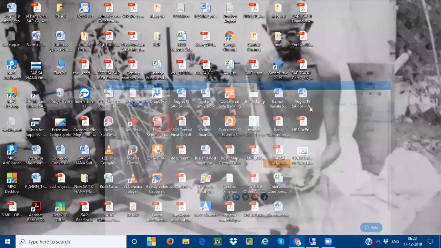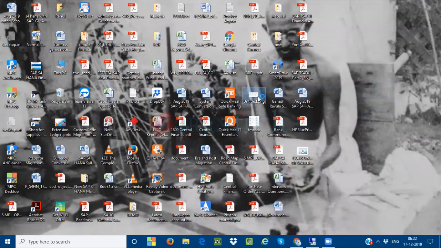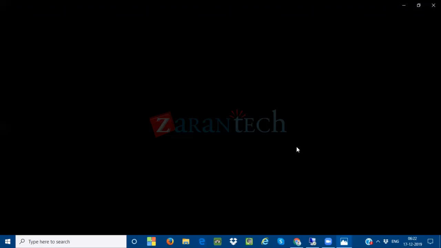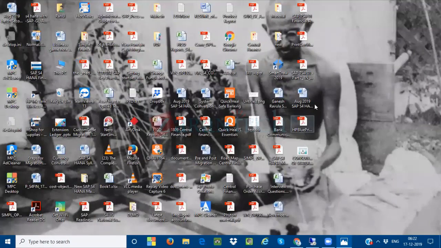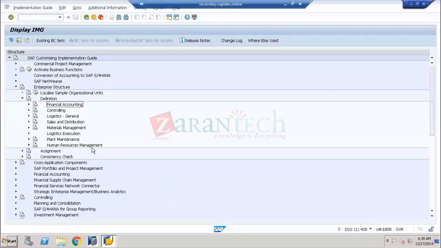So if I see here, okay, not this one. This is the landscape that we discussed. So we have discussed the enterprise structure, how the enterprise structure is going to be defined over here. The diagram I don't have right now, but anyhow, we have explained it in a beautiful way. So let me come and design that.